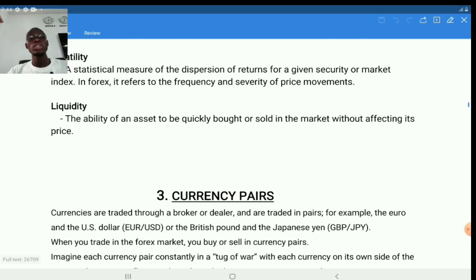Then liquidity. The ability of an asset to be quickly bought or sold at a particular moment without affecting its price. How fast a particular asset is bought or sold at a particular point without affecting its price is referred to as liquidity in the forex market.